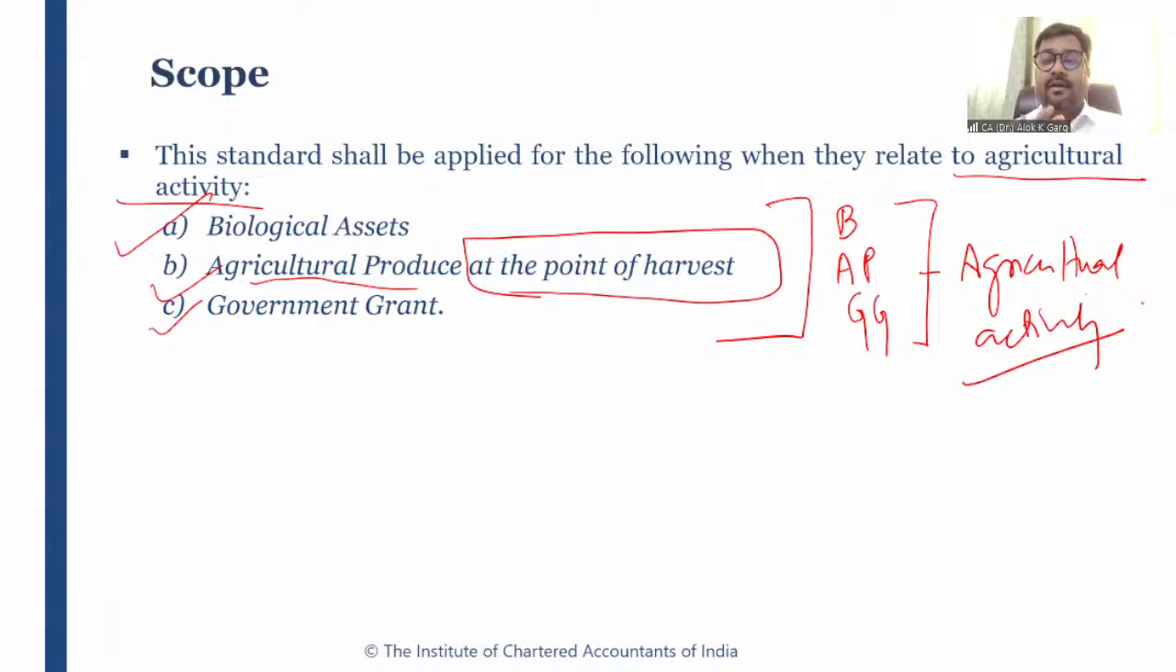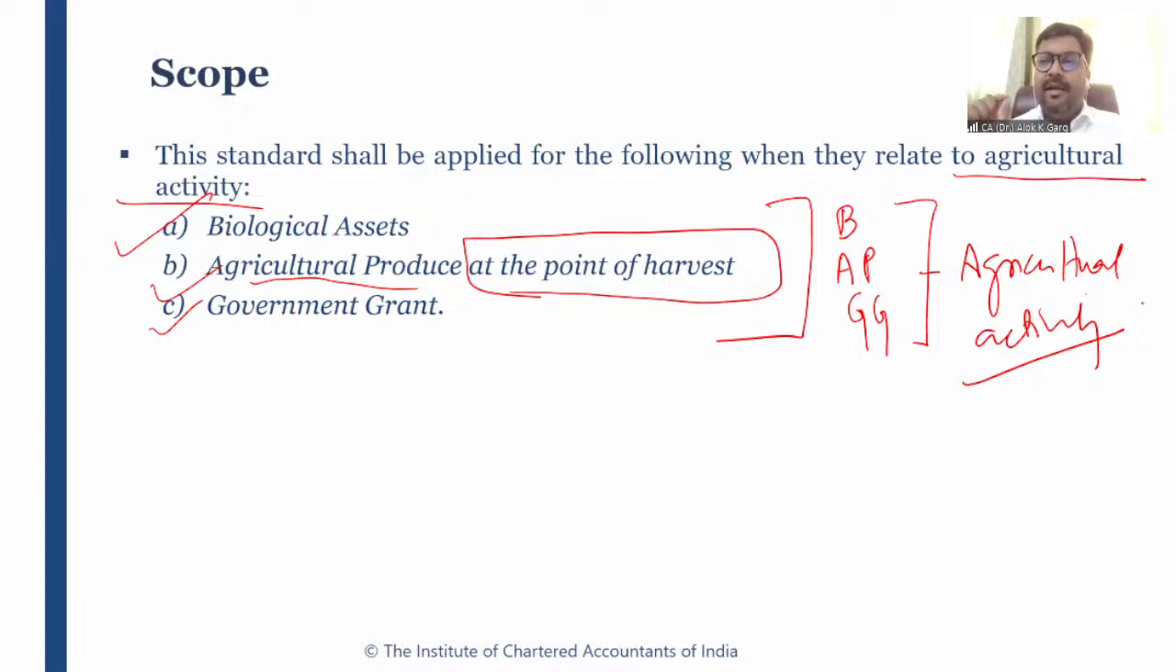Why? Because the recognition and measurement criteria is different from all other asset based standards. So you need to understand that on these two kinds of animals, Ind AS 41 is not applicable. On these two animals which are engaged in agricultural activity, Ind AS 41 is applicable. If you don't remember this scope para, you will make a mistake at that point of time. This standard is only applicable to biological assets, agricultural produce, and government grant when it is related to agricultural activity, right?